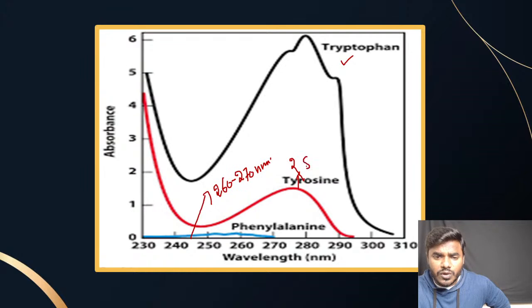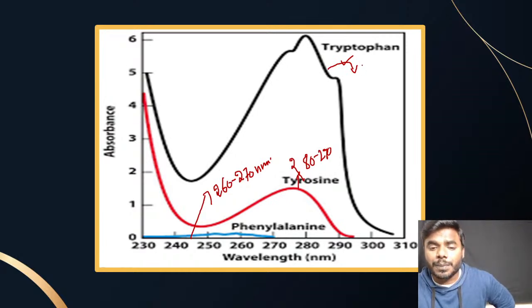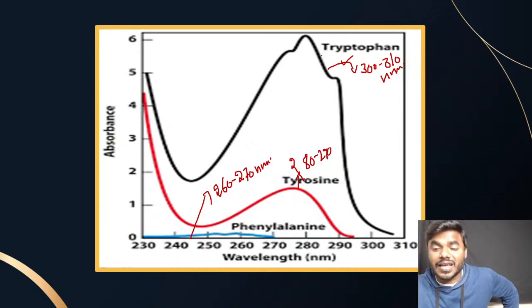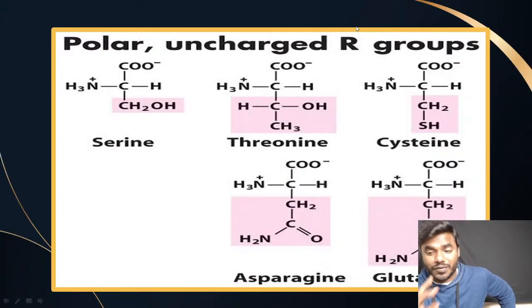If you look into tyrosine, it can absorb 280 to 290. But friends, if you look into tryptophan, it can absorb between 300 to 310 nanometer. They can ask a question, which of the following amino acids can absorb the higher intensity of light? Okay, obviously remember friends, tryptophan. Do not get confused with that point.